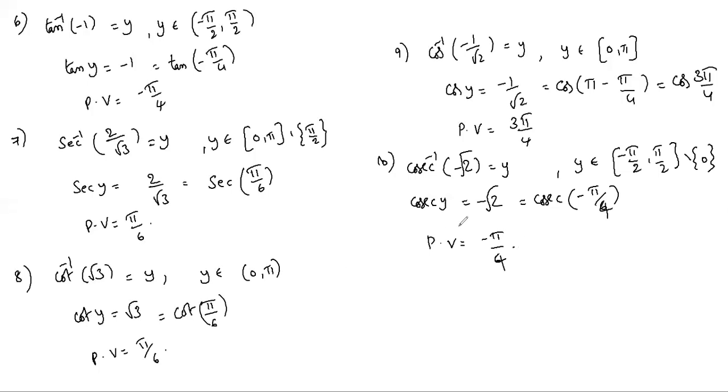Next, we can find the value of tan inverse 1 plus cos inverse minus 1 by 2 plus sin inverse minus 1 by 2.